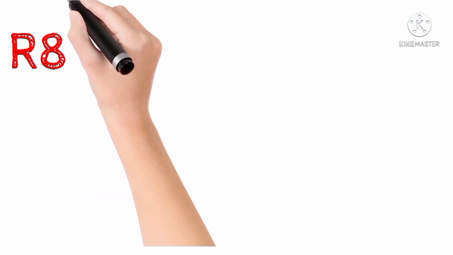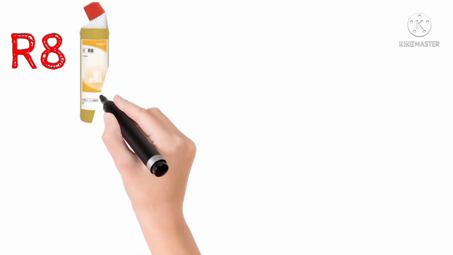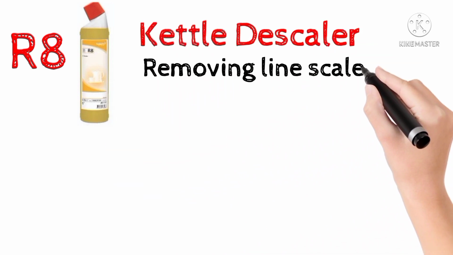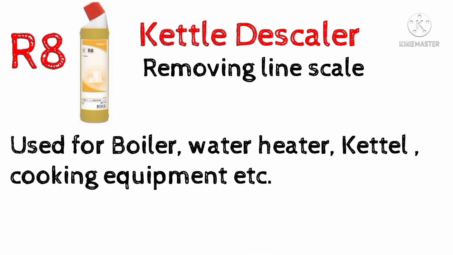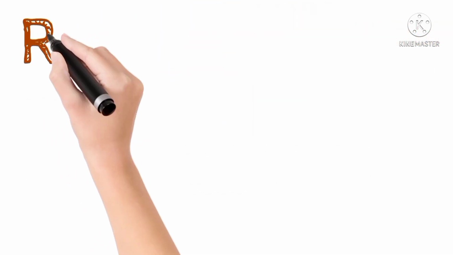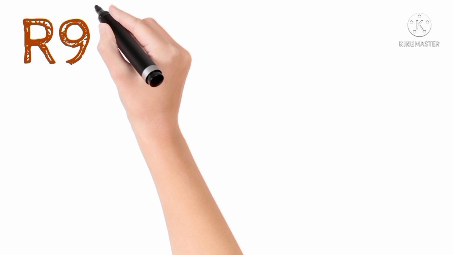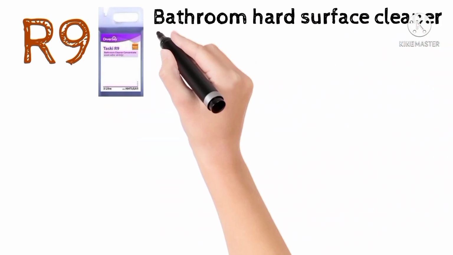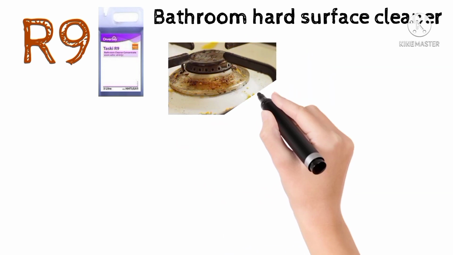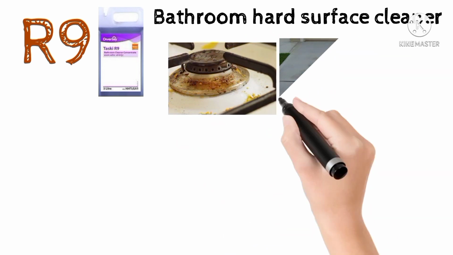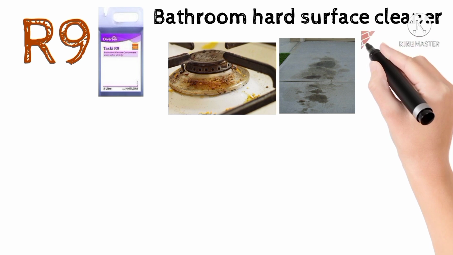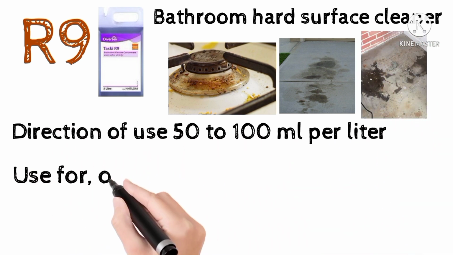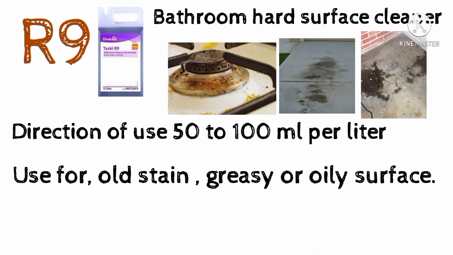R8 is called a kettle descaler. It removes lime scale. It is used in boiling water heaters, kettles, etc. R9 is called a bathroom cleaner for hot water. It is also used for old stains and greasy stains on surfaces, floor stains, and wall stains. In housekeeping, directions are 50 ml to 100 ml for old stains and greasy stain surfaces.